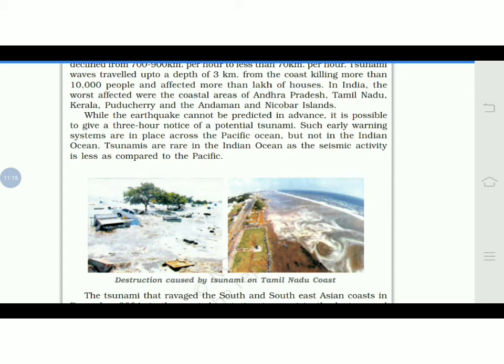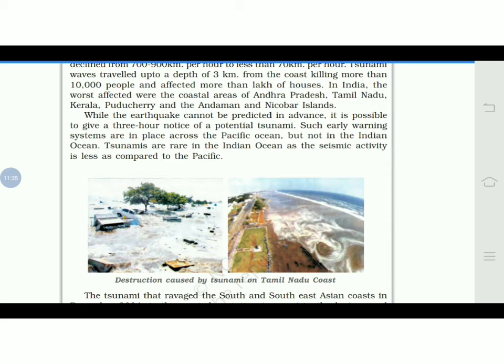Such early warning systems are placed across the Pacific Ocean because there are the fiery volcanic mountains that we have learned about. That region is an earthquake-prone area, but not the Indian Ocean.